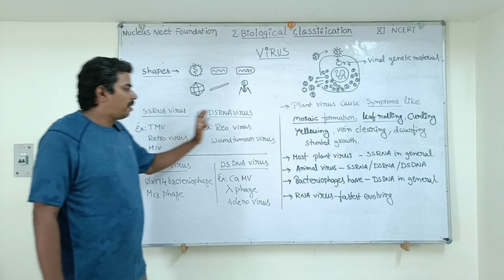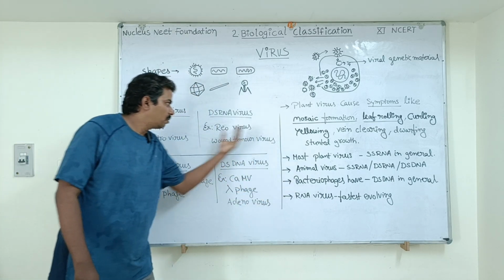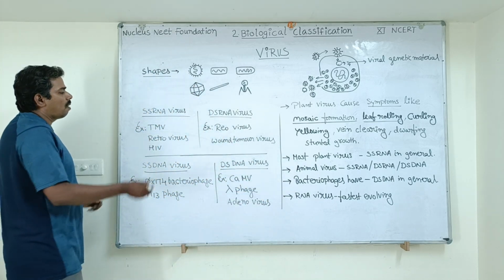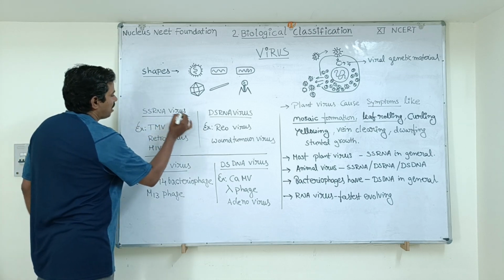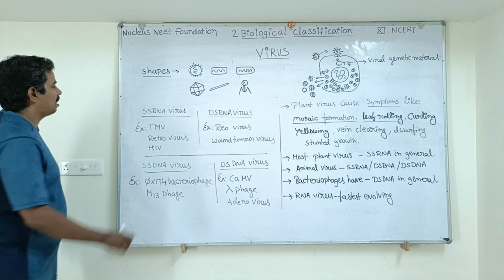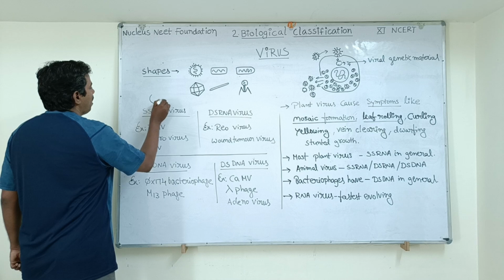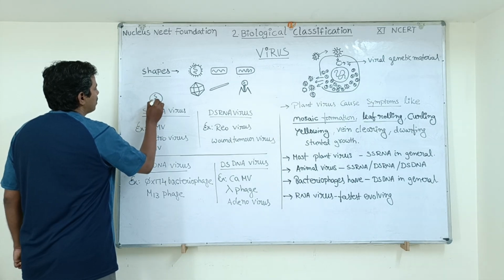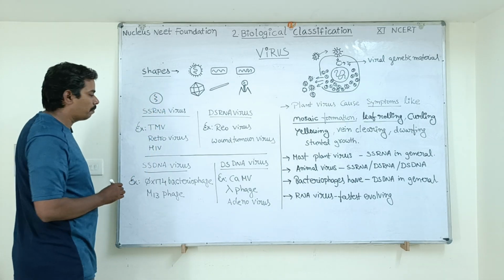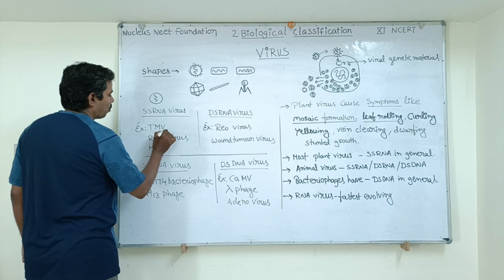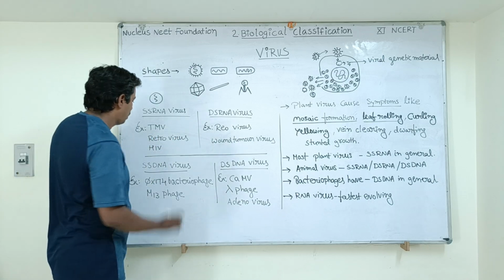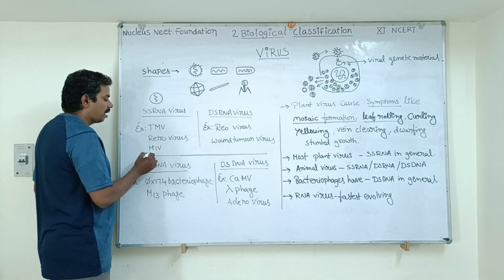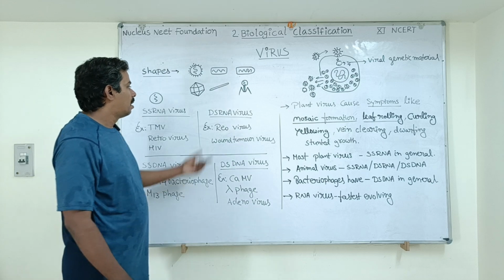So once you have noted down these points, now listen this. What are the examples of single-stranded RNA virus? What is a single-stranded RNA virus? Inside the virus, there will be a single strand of RNA as genetic material. Example is your tobacco mosaic virus, retrovirus, HIV virus.